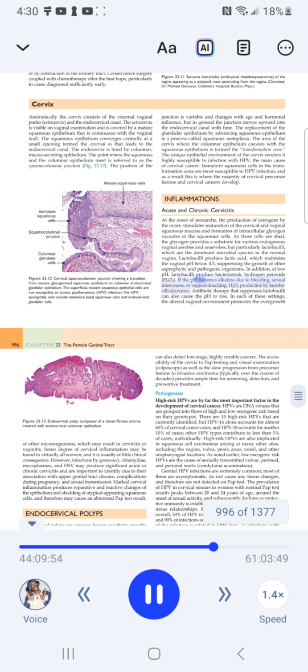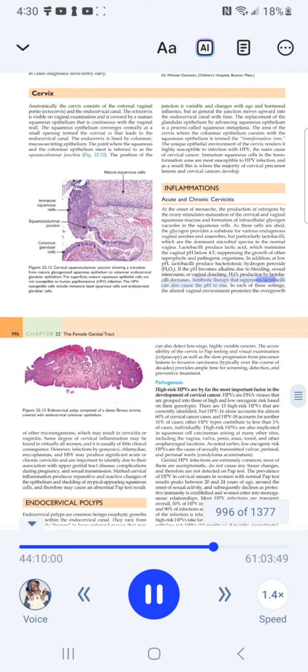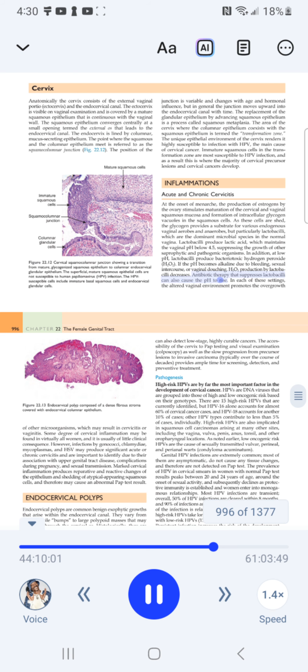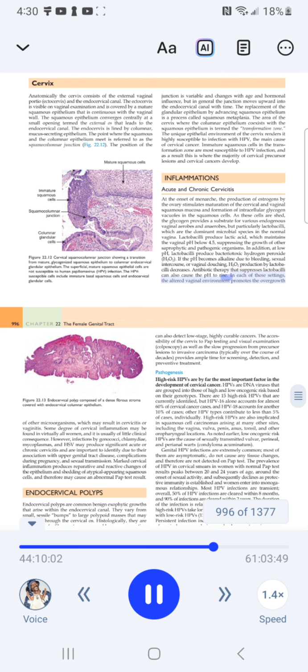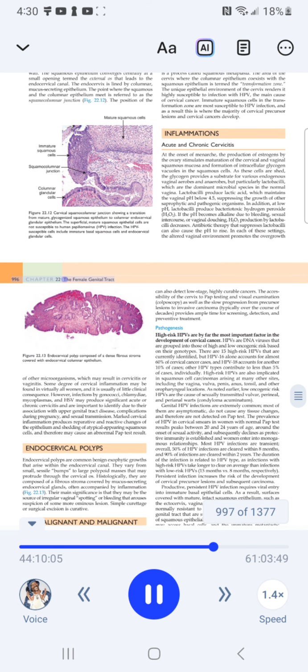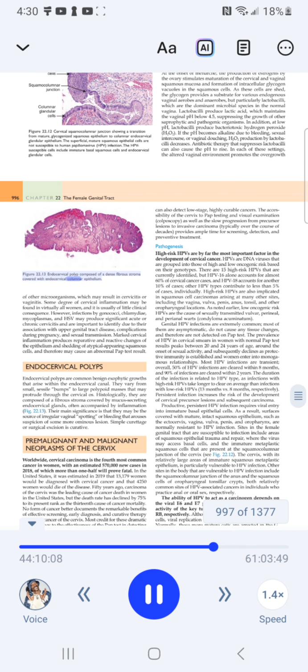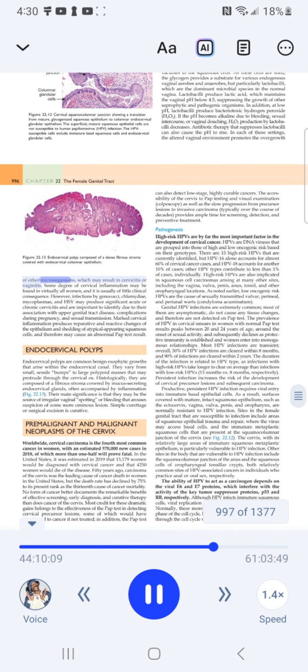If the pH becomes alkaline due to bleeding, sexual intercourse, or vaginal douching, H2O2 production by lactobacilli decreases. Antibiotic therapy that suppresses lactobacilli can also cause the pH to rise. In each of these settings, the altered vaginal environment promotes the overgrowth of other microorganisms, which may result in cervicitis or vaginitis.